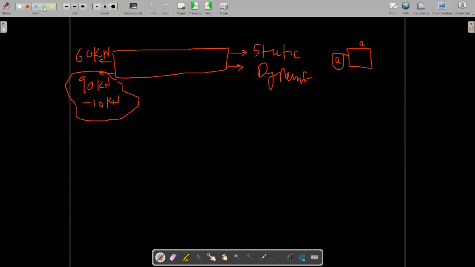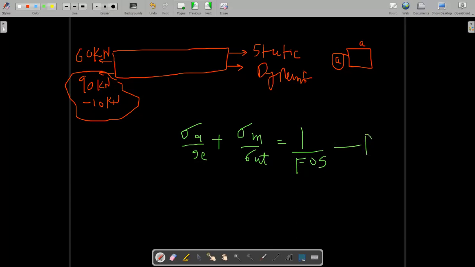As per yesterday's discussion, what is the Goodman's criteria? Stress amplitude upon endurance strength plus mean stress upon ultimate strength, not yield strength, is equal to 1 upon factor of safety. This equation we have to use. First of all, we have to find the stress amplitude and mean stress, because the endurance limit and ultimate strength are given to us. So what is the maximum stress? How much maximum force can act on the component? Maximum force, P maximum.